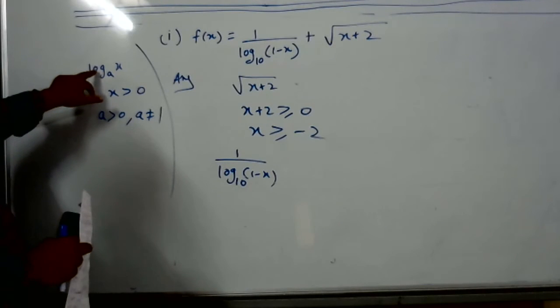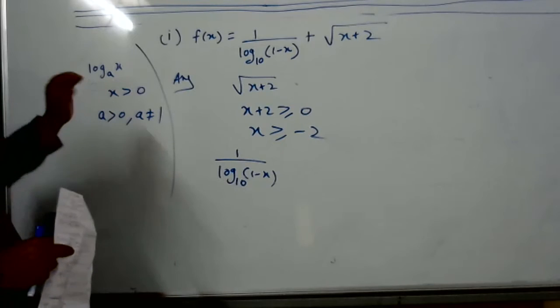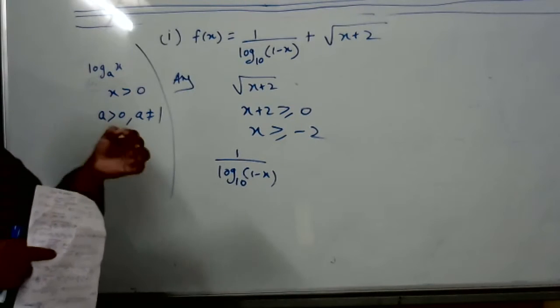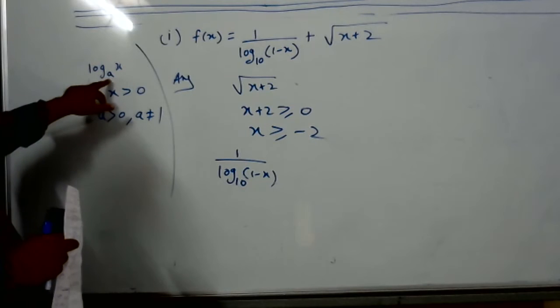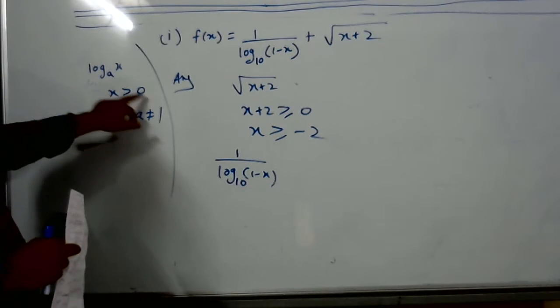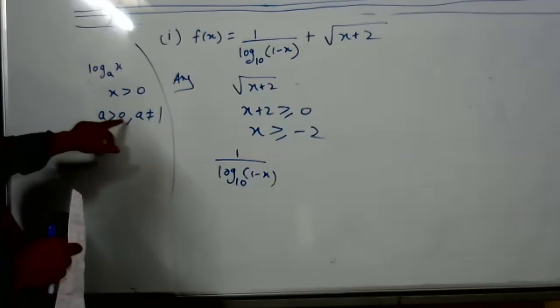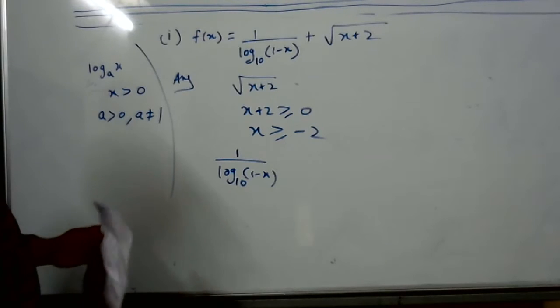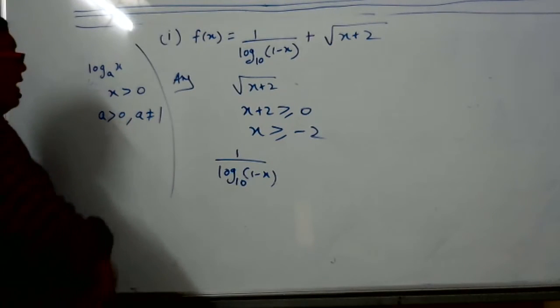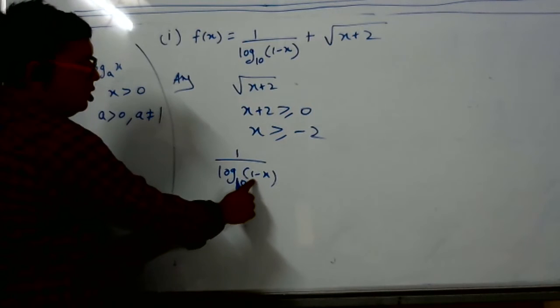Tell me, student, when is log x to base a defined? The log function is taught to you. Now it is your work to remember the domain and range. Log x to base a is defined when x is more than 0 and the base a is more than 0 and a is not equal to 1. The other day also I taught this while doing a sum. Based on this concept, in the place of x, what is written in the quotient?